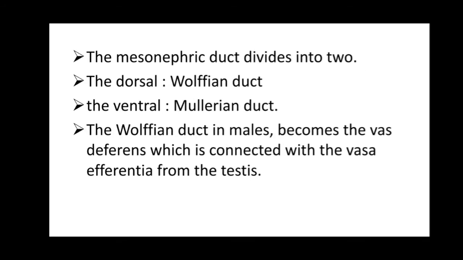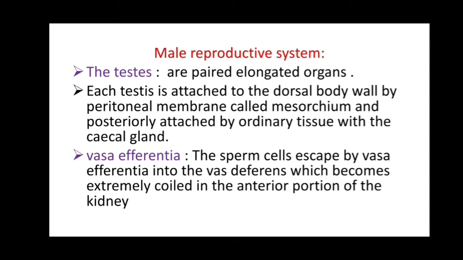Now, the mesonephric duct is divided into two, that is the dorsal Wolffian duct and the ventral Mullerian duct. The Wolffian duct in a male becomes the vas deferens, which is connected with the vasa efferentia from the testes. Now, the male reproductive system. The testes are a pair of elongated organs. Each testis is attached to the dorsal body wall by a peritoneal membrane called the mesorchium, and posteriorly attached by urinary tissue with the cloacal gland.